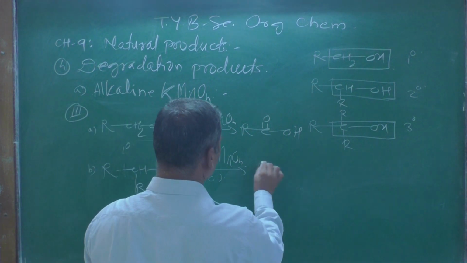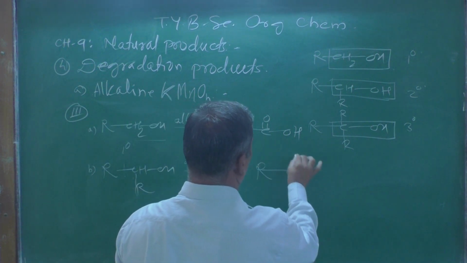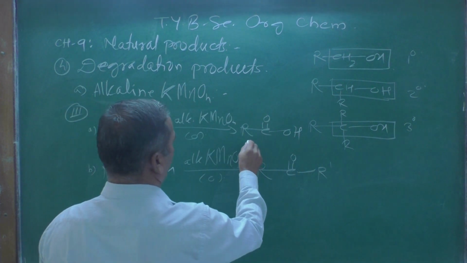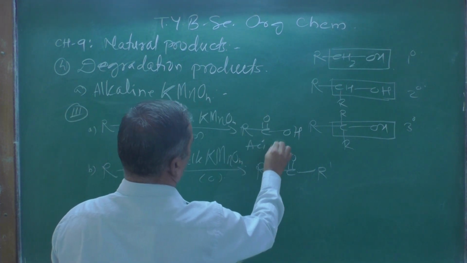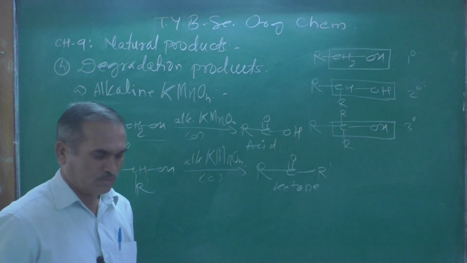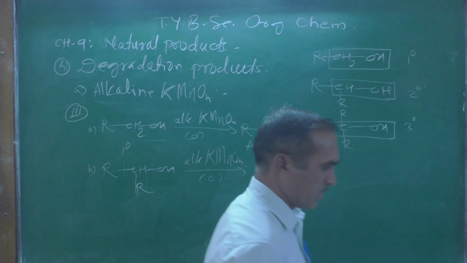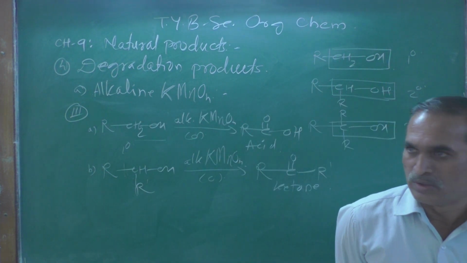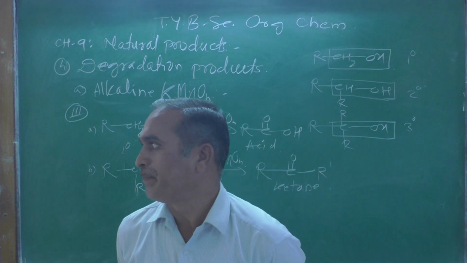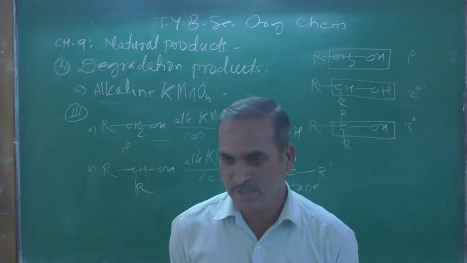Now here you are going to get RC double bond O R dash. Here we are getting an acid and here we are getting a ketone. When there is a primary alcohol, the resulting compound obtained will be carboxylic acid.